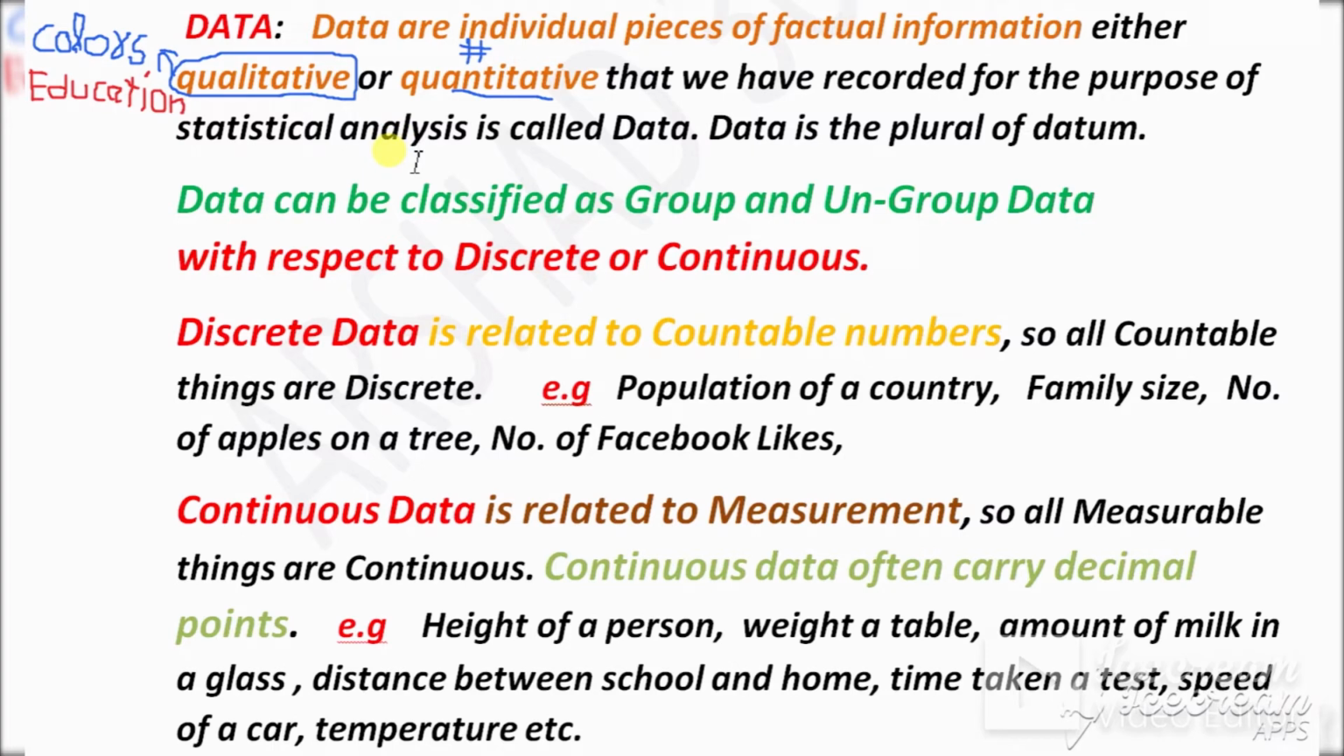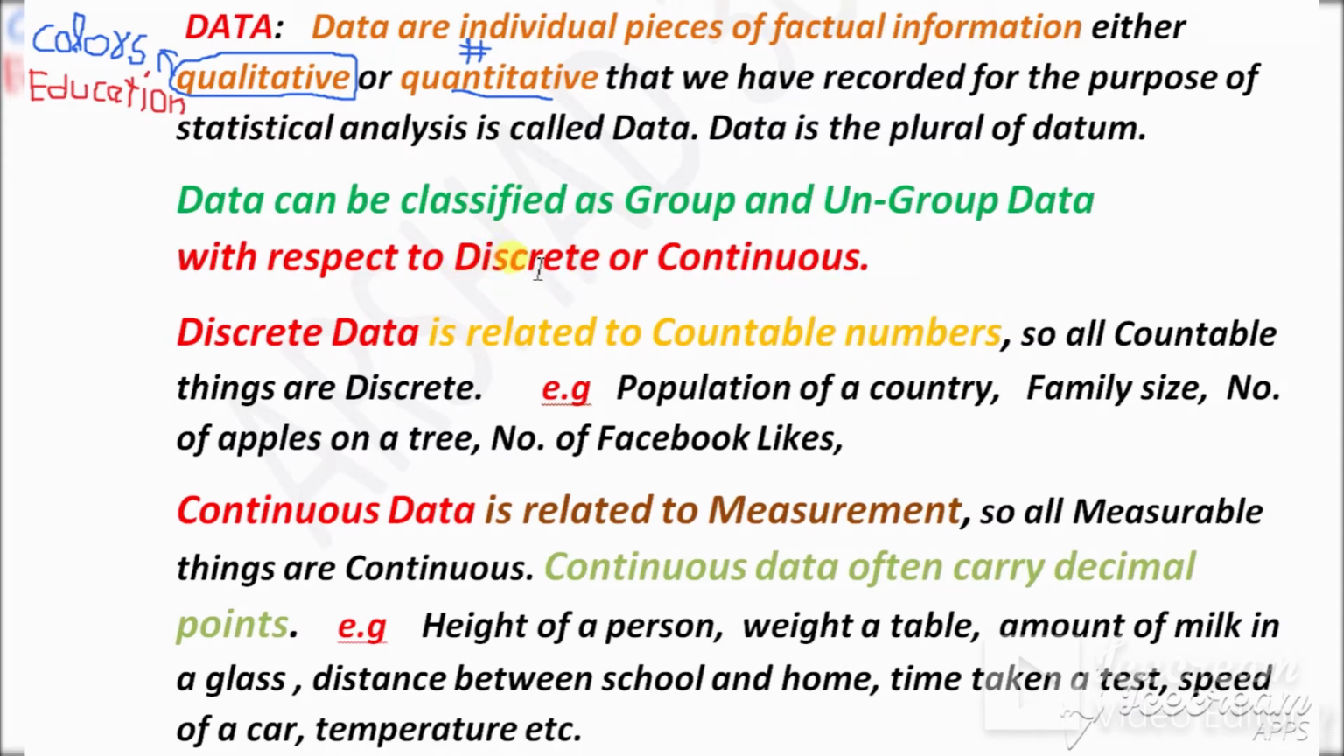For example, height, weight, number of chairs, number of students. These are all related to numbers. That is quantitative. So data is basically of two types: qualitative data or quantitative data. Data means pieces of factual information that we have recorded for the purpose of statistical analysis. Data is the plural of datum. Now, data can be classified as grouped and ungrouped data, with respect to discrete and continuous.